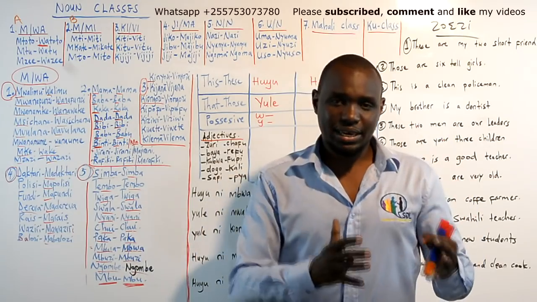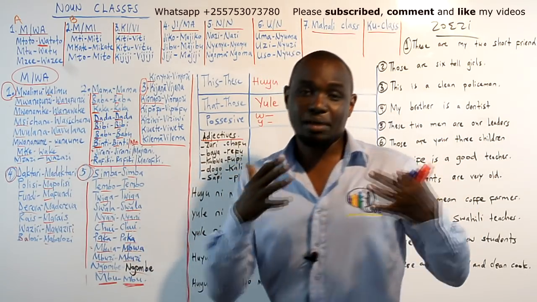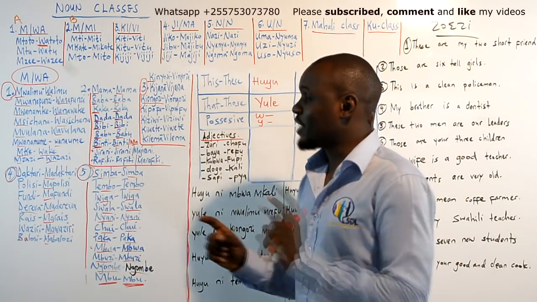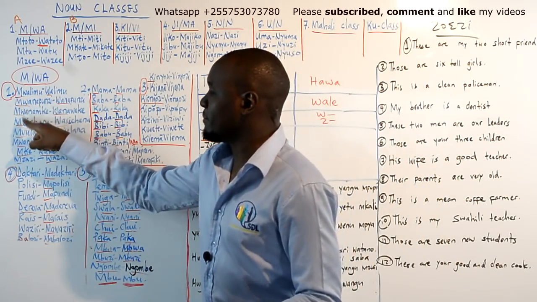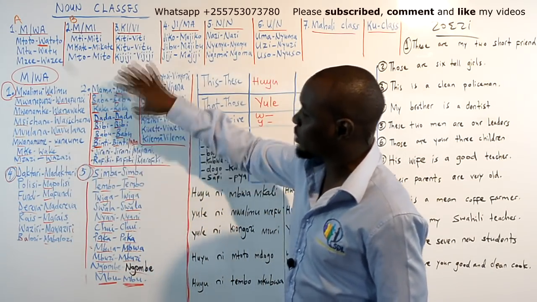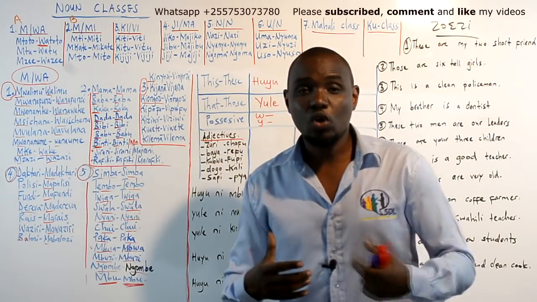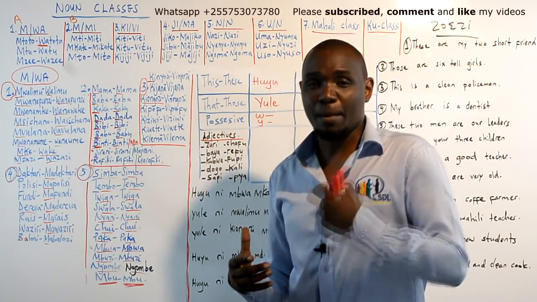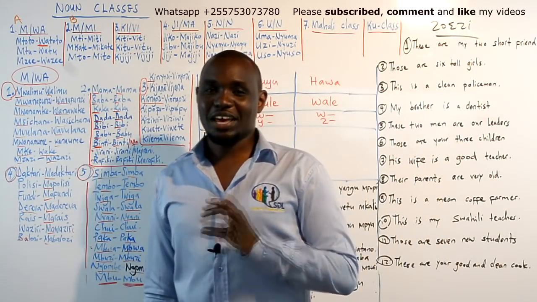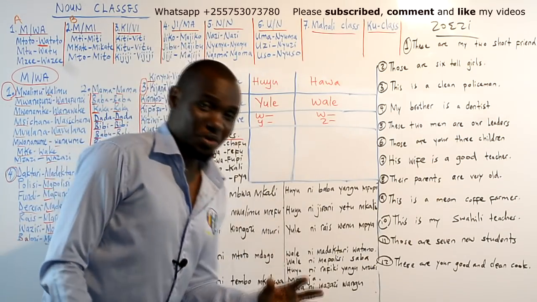Because mke is a name that needs to be in a family class, and mtoto also is a name that needs to be in a family class, but these words do not start with a. They start with m, ba, ka, da, bi. All words that start with a should be in category number 1. Of course, I hope you understand me. I have already answered that question, if you had.